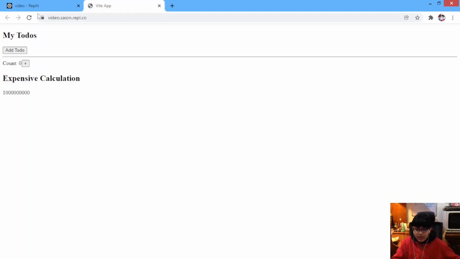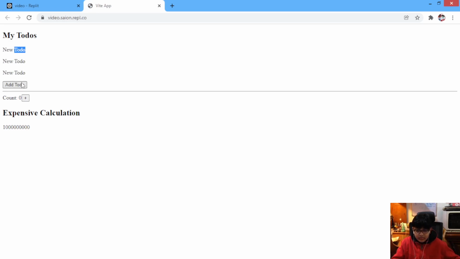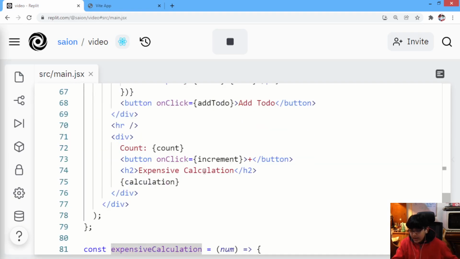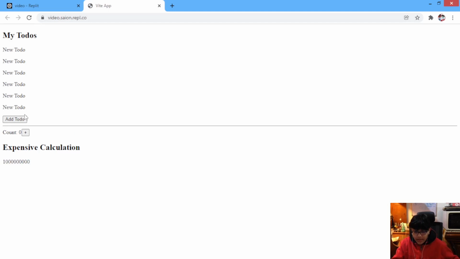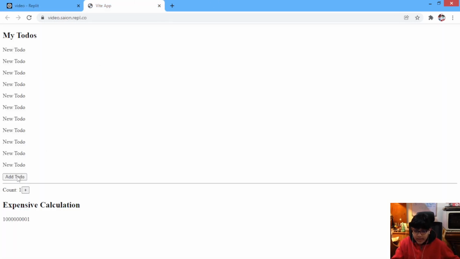And now when we press add to-do, look, this is 1 billion right now. This was not 100k or some figure. This is a whole 1 billion. And when I'm adding a to-do, there's no lag, right? And when I press plus, only then the value increases by 1, and you could see that lag. And that is not noticed when we press add to-do.